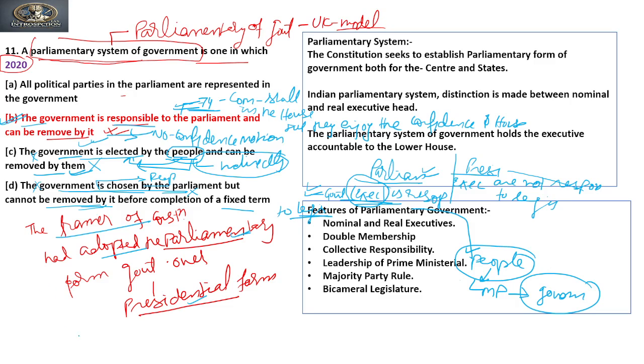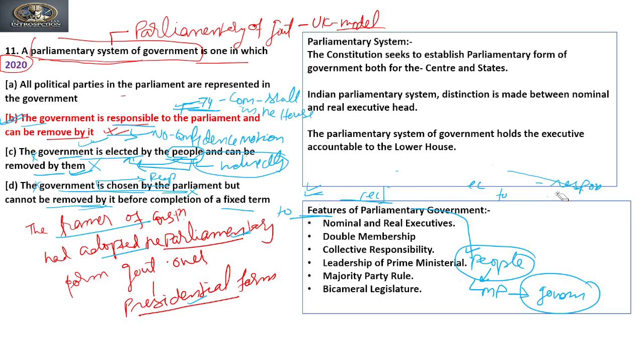Now let's see what the parliamentary system is and its features. First we'll see what the parliamentary form of government is. The constitution seeks to establish the parliamentary form of government both at the center and state. So the constitution has provided for the parliamentary form of government at two tiers, that is center and state. In the Indian parliamentary system, a distinction is made between the nominal and the executive head.